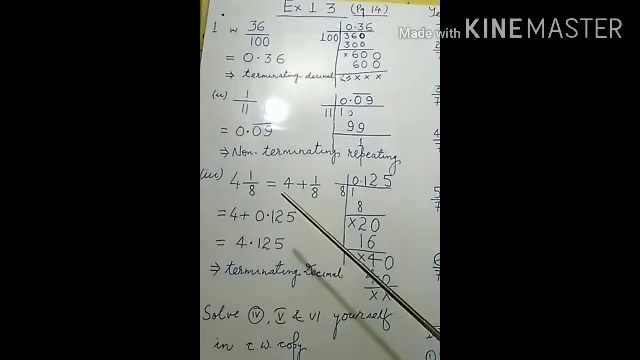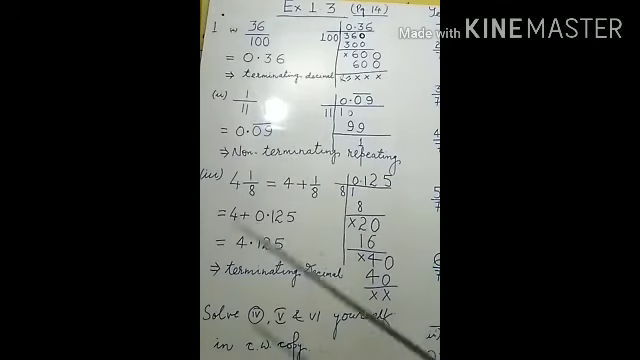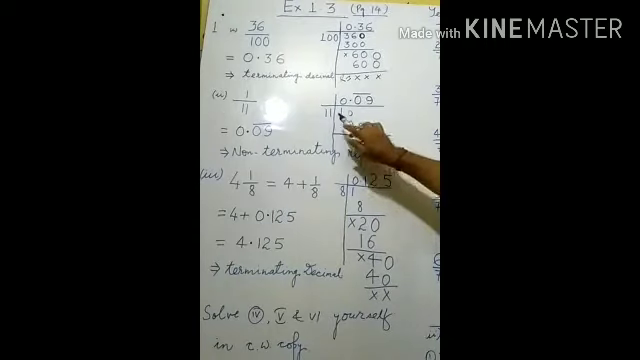Now see the second part of the question. What is the second part of the question? It is 1 upon 11. How can we simplify 1 upon 11? 1 is taken here, 1 divided by 11. Now we have to divide 1 by 11, so we have to recite the table.